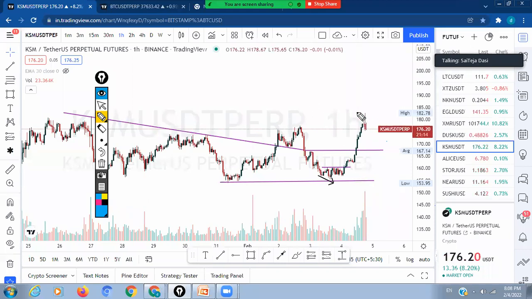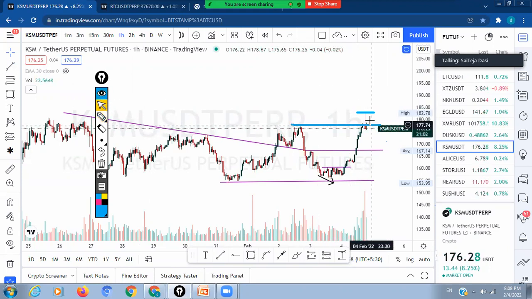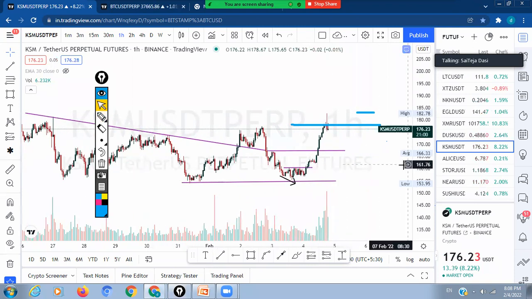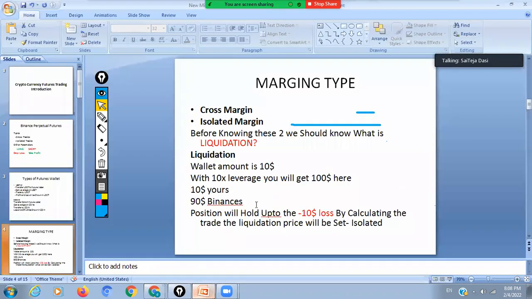You have taken long at KSM around 182 levels, and your liquidation price is hypothetically around 177. Whenever the price hits 177, you will lose your $10. This is called the isolated margin trade.